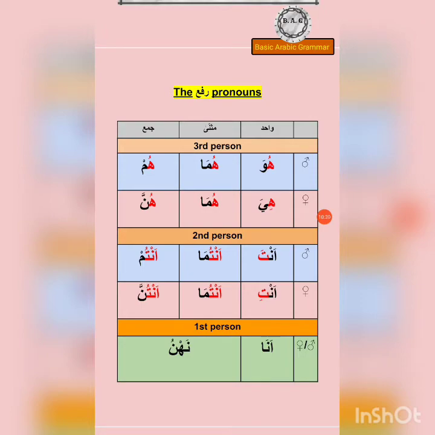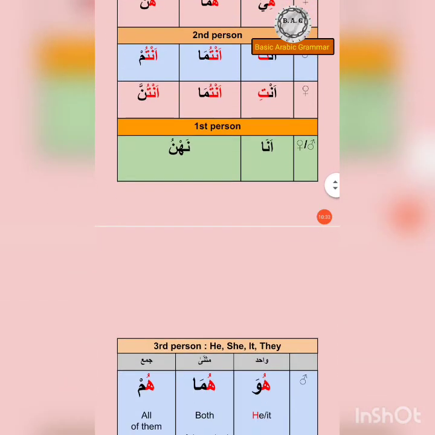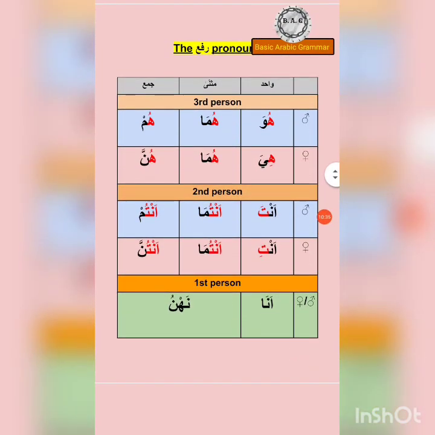Now let's see one more thing. Over here we see this noon with fatha and tashdid, and the same is the case here. So you can form such associations so that you can remember which one is which. We have these noons here and we have these meems here. Hum and antum.